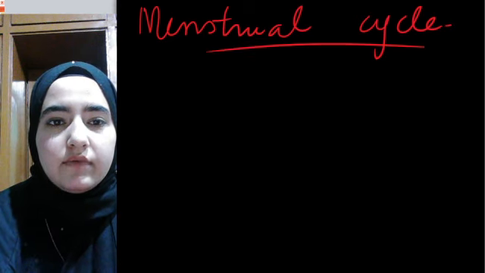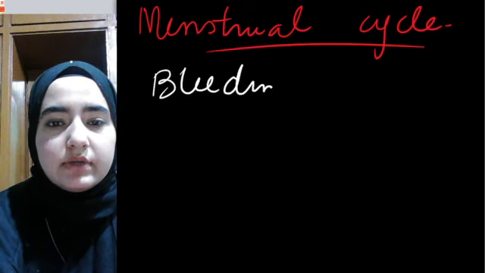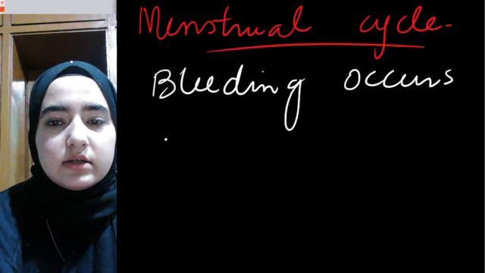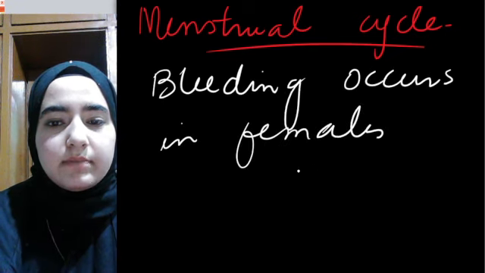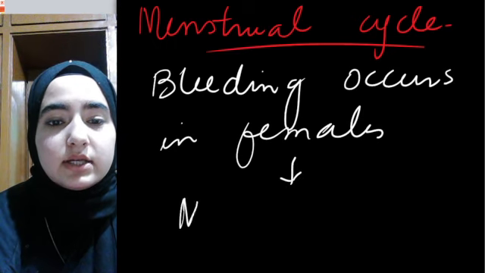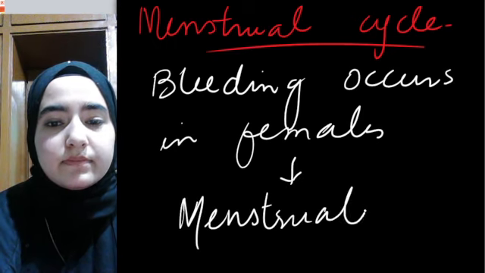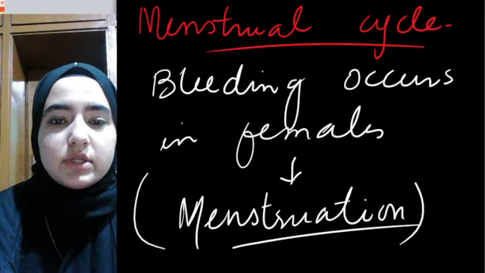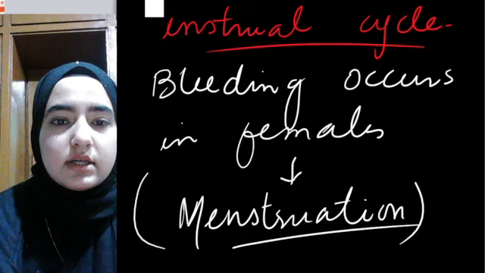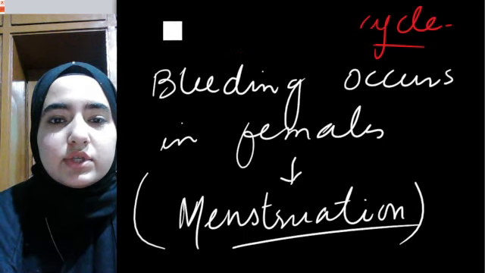Menstruation simply means bleeding, and it occurs in females every month. So the cycle of that particular month is known as menstrual cycle. And during this menstrual cycle, the period when bleeding occurs in females is known as menstruation. I hope this concept of menstruation is crystal clear, right? I hope menstrual cycle is clear.